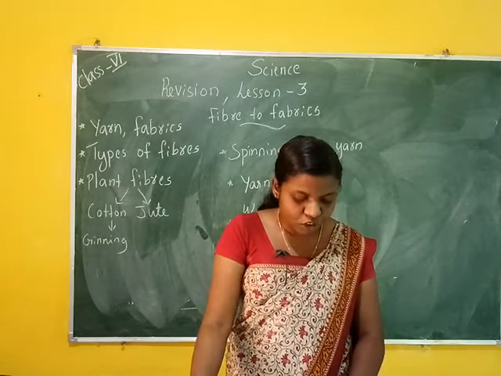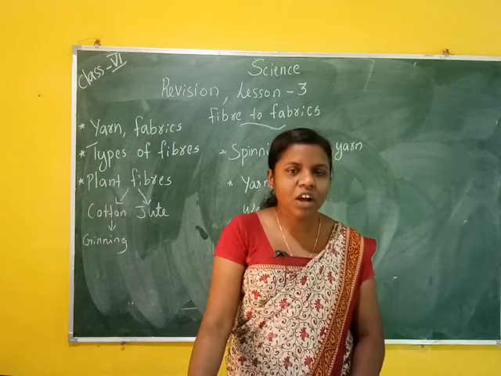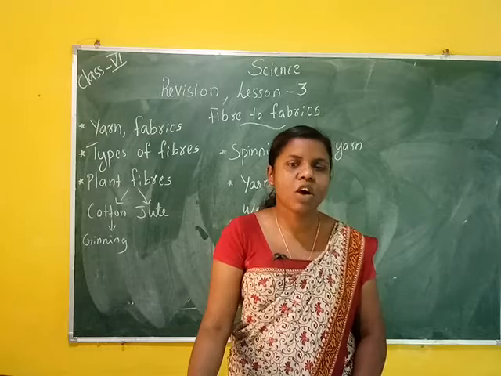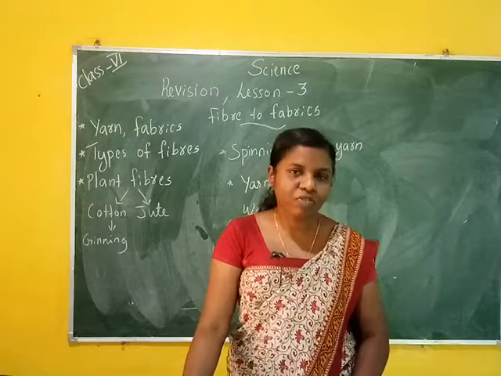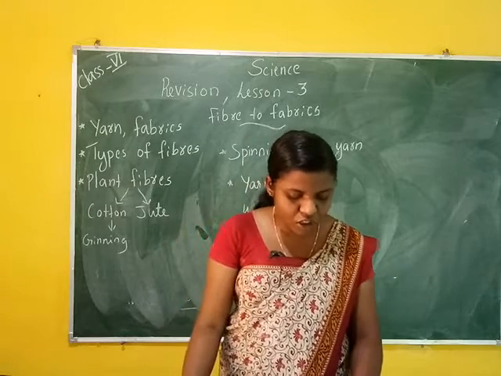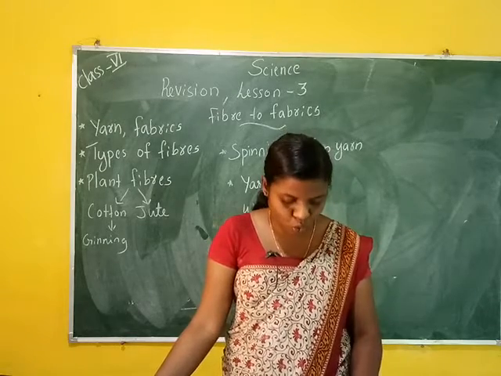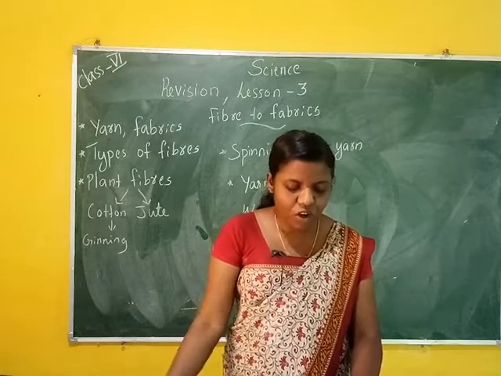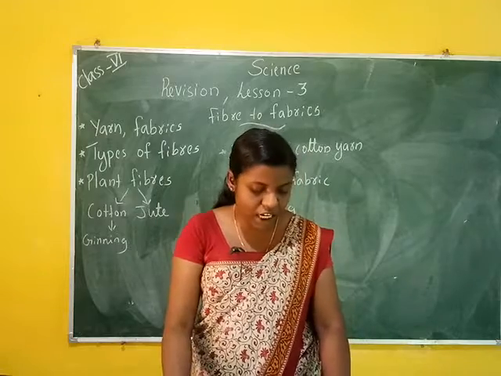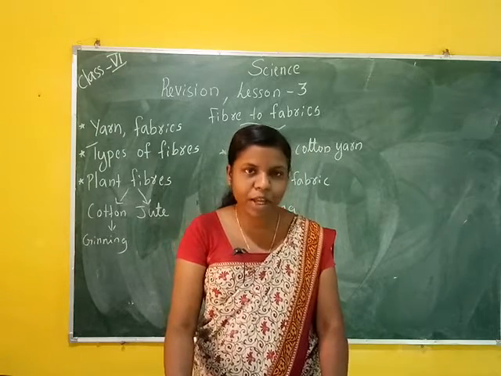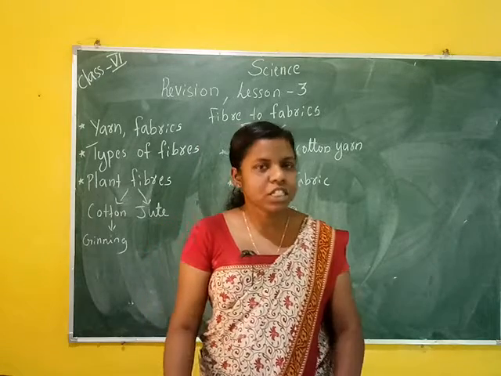Then option C, jute is the outer covering of coconut. No. The answer is false. Jute fibre is obtained from the stem of the jute plant. Then D, the process of removing seeds from cotton is called ginning. The answer is true. Then E, weaving of yarn makes a piece of fabric. The answer is true. Then F, silk fibre is obtained from the stem of a plant. The answer is false. Silk is obtained from silkworms.